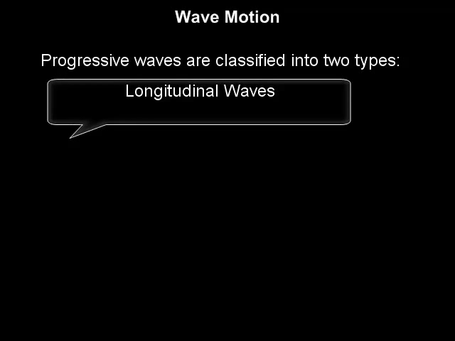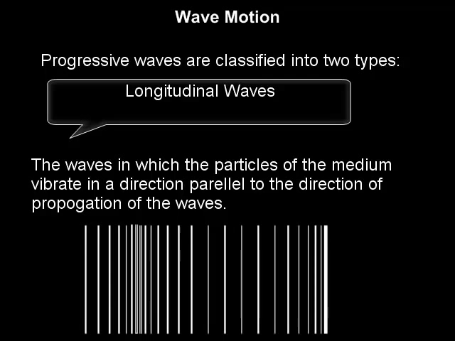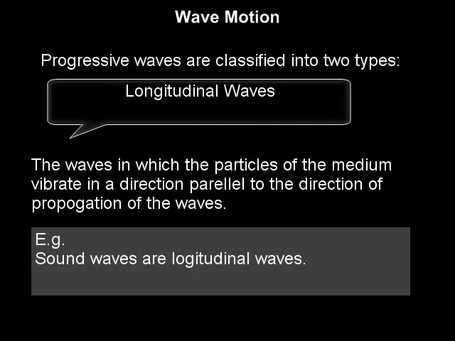The second type of progressive waves are called longitudinal waves. The waves in which the particles of the medium vibrate in a direction parallel to the direction of propagation of the waves are called longitudinal waves. Sound waves are longitudinal waves.